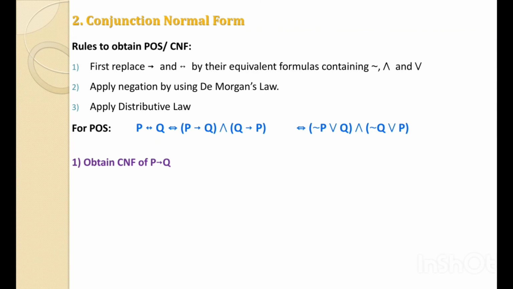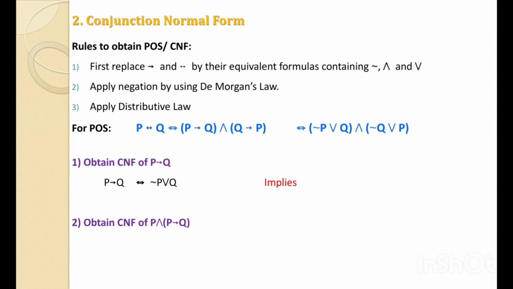Let's obtain the conjunction normal form of P implies Q. It's easy. Use the formula that P implies Q is logically equivalent to not P or Q. The not P or Q is one elementary sum term, and every elementary sum term we can consider the product of sum. That's why it is the final answer.